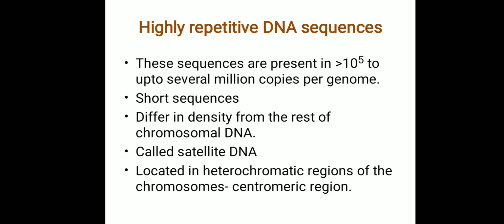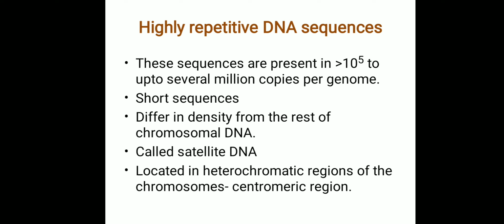Now the satellite DNAs are usually located in the heterochromatic regions of the chromosome. What is the heterochromatic region of a chromosome? We have learned this earlier. Heterochromatic region of a chromosome means the centromeric region. So the satellite DNA is present in the centromeric region of the chromosome.